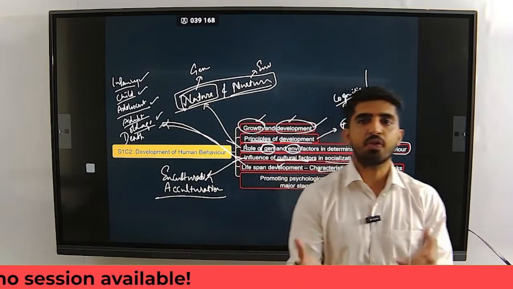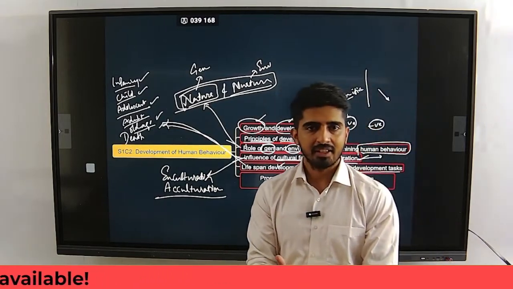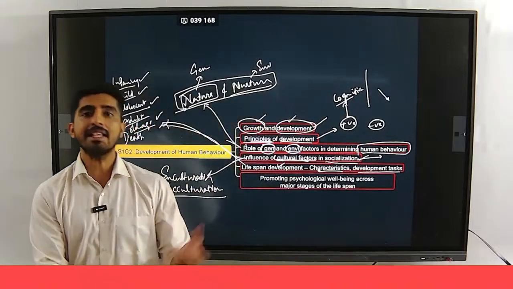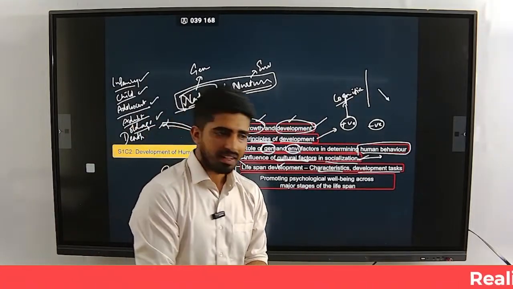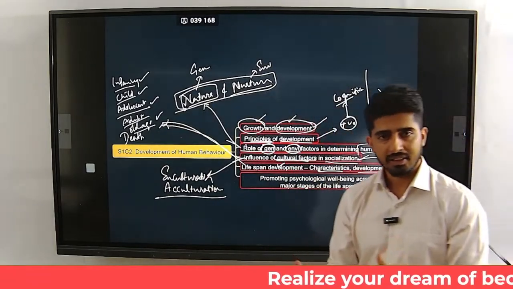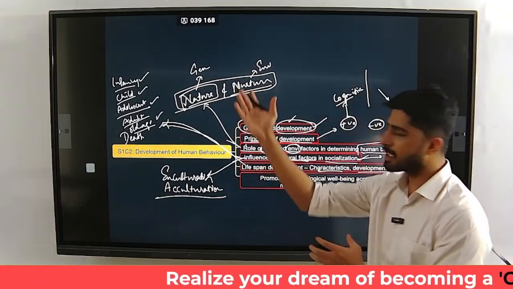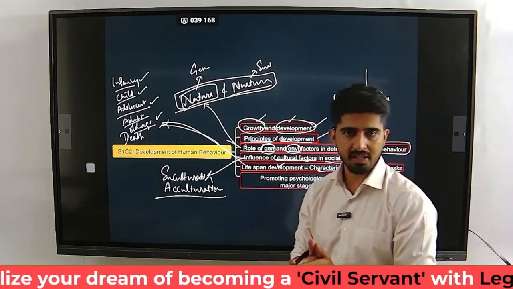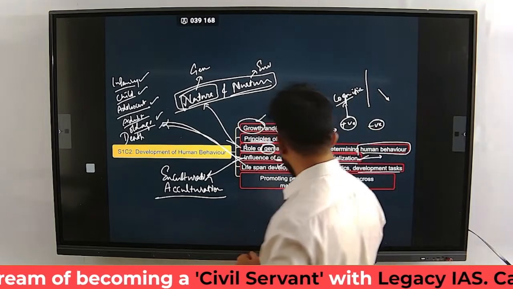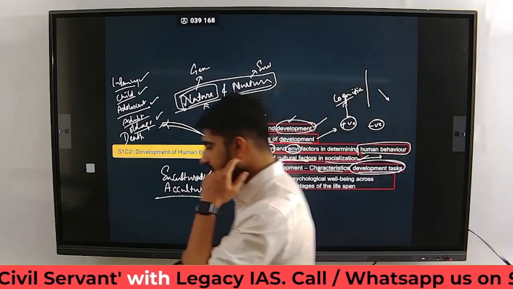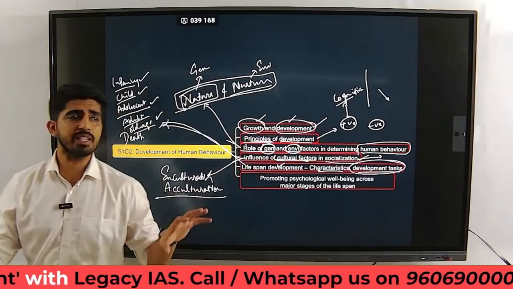You have Freud saying something about it, right? You have one more person, wonderful person, Lev Vygotsky. He says something about it. So you have Kohler saying something about it. So you have various people talking about different stages of life and different dimensions of development. And then you have the developmental tasks in it. What is this development? What are these developmental tasks?